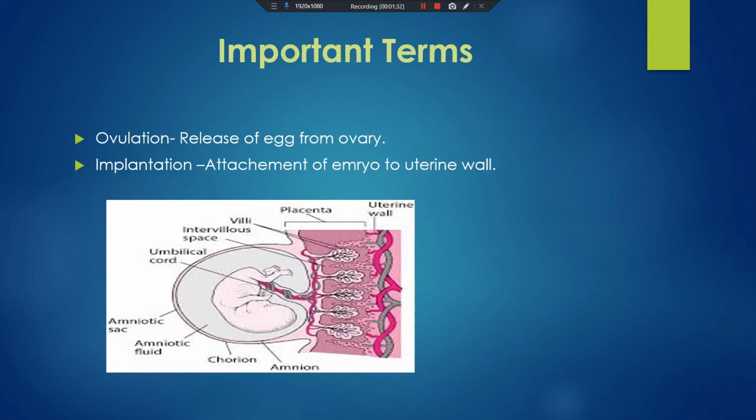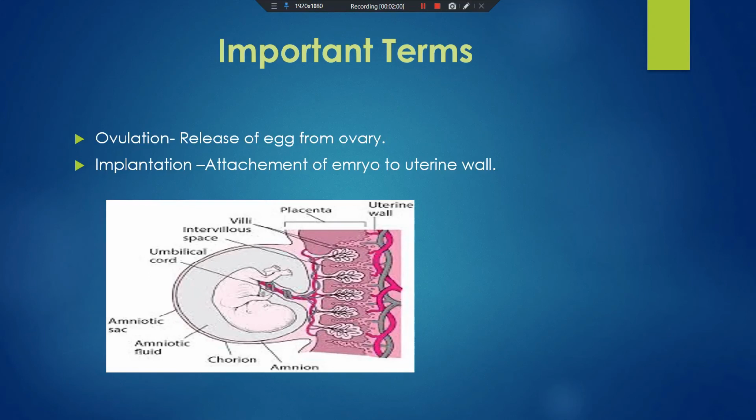So when the division of the cells takes place, when the growth is going on, obviously it needs energy. So the nourishment from the mother's blood comes to the embryo by the placenta. So the first function is that the placenta provides nourishment to the embryo from the mother's blood.